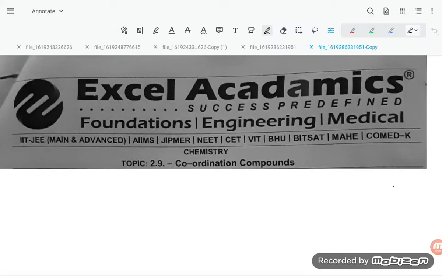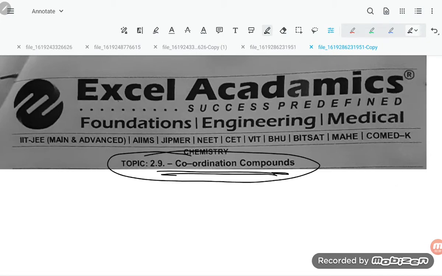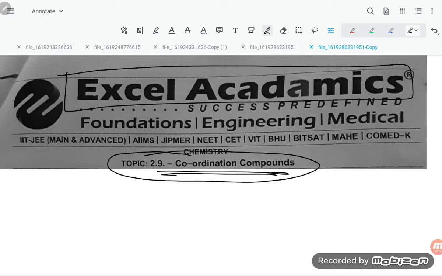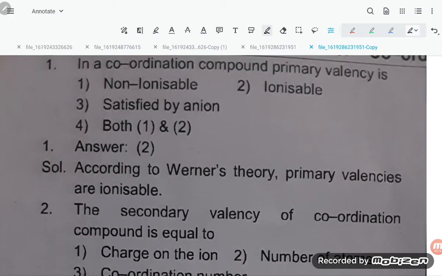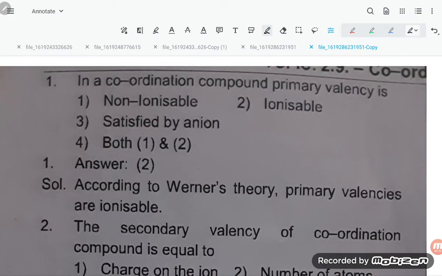Hello students, today we are going to discuss the 45 most important questions from the coordination compound chapter. I have selected these from Excel Academy, a Bangalore-based coaching institute. I find these quite good questions, so I selected them. Let us have a look at the first question.